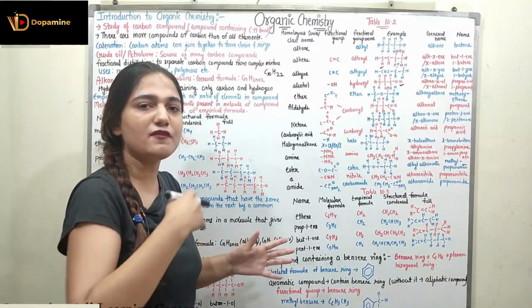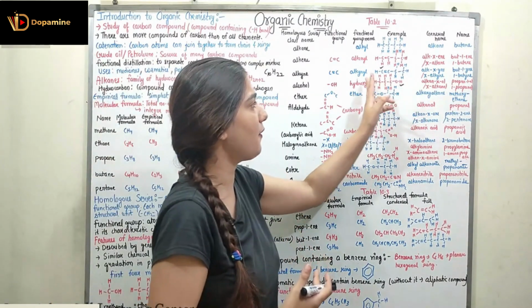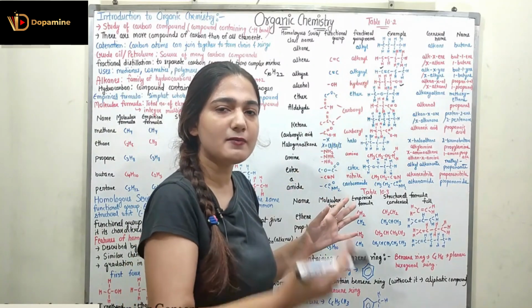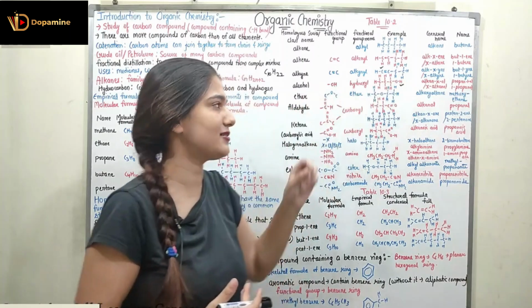The first location can be from any side, right? I can have the representation from this side or this side as well. So which is the minimum number that I will be taking? I will not take it as a third location, I will take it as a first location.